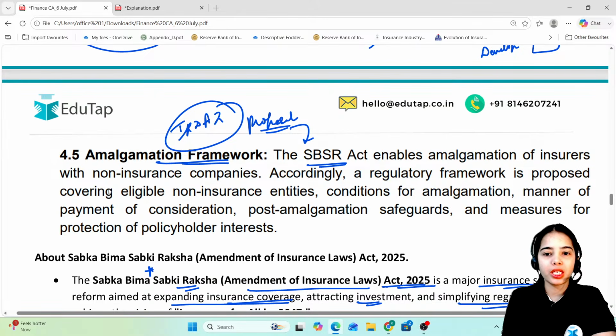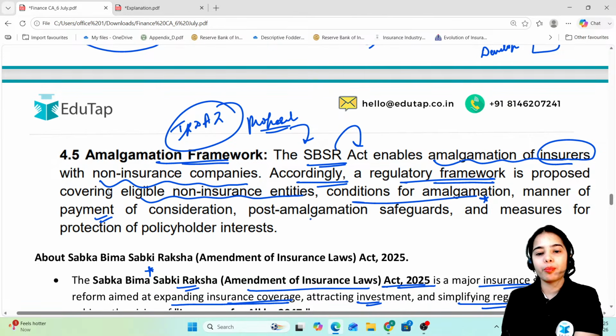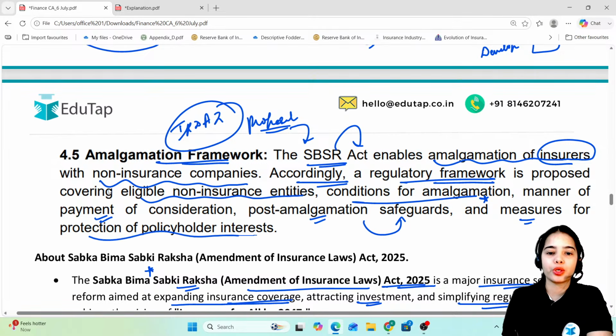The Sabka Bima Sabki Raksha Act enables amalgamation of insurance companies with non-insurance companies. Accordingly, a regulatory framework is proposed covering eligible non-insurance entities, conditions of amalgamation, manner of payment of consideration, post-amalgamation safeguards that have to be taken, and measures for protection of policyholder interest.